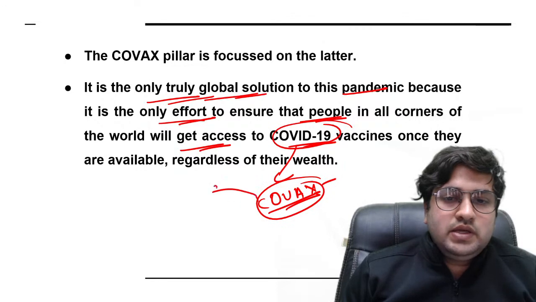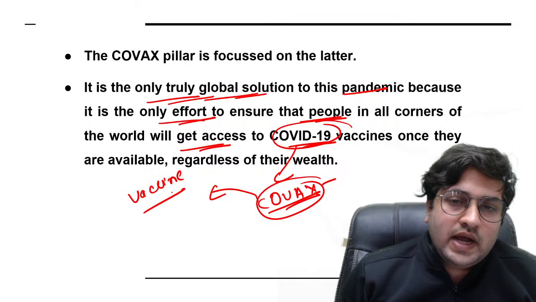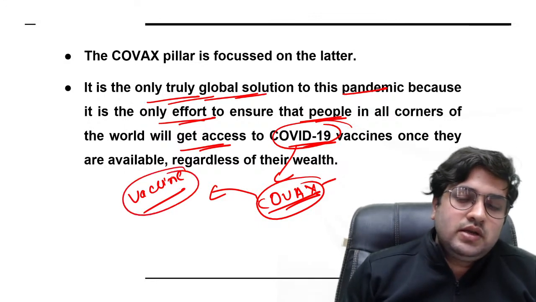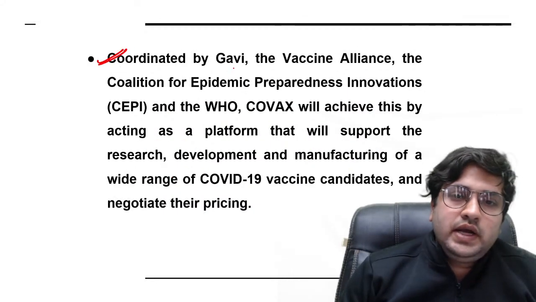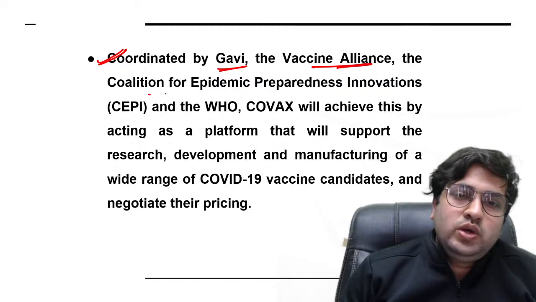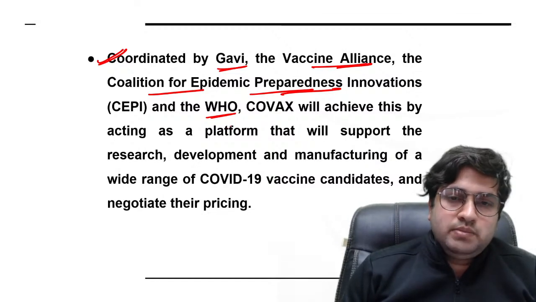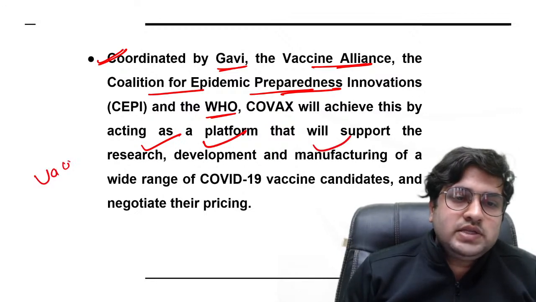The basic aim is to limit vaccine nationalism and to ensure access of vaccine to each and every country. This Covax initiative is coordinated by Gavi, the Vaccine Alliance, the Coalition for Epidemic Preparedness Innovations and WHO. It also aims to provide every kind of support for the research, development and manufacturing of a wide range of vaccines against COVID-19.